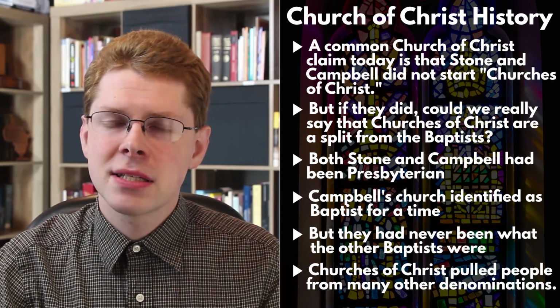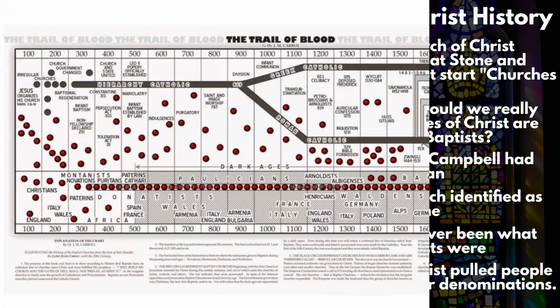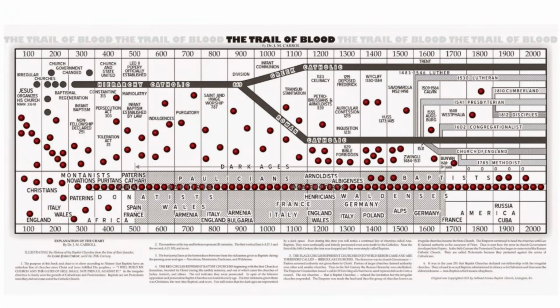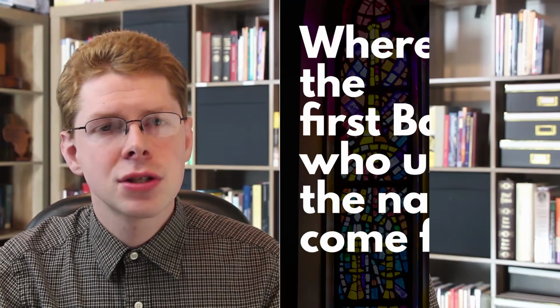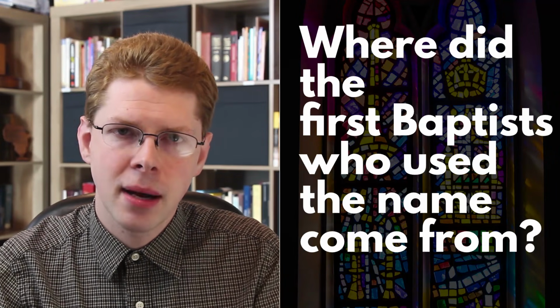Another clear example of this is the Baptists themselves. Like Churches of Christ, some Baptists claim their churches have been around since Christ, but under different names, often claiming the Anabaptists, Waldenses, Paulicians, Donatists, Albigenses, and others as Proto-Baptists. But everyone agrees that the name of Baptist for these churches has not been in perpetual use. So where did the first Baptists who used the name come from?